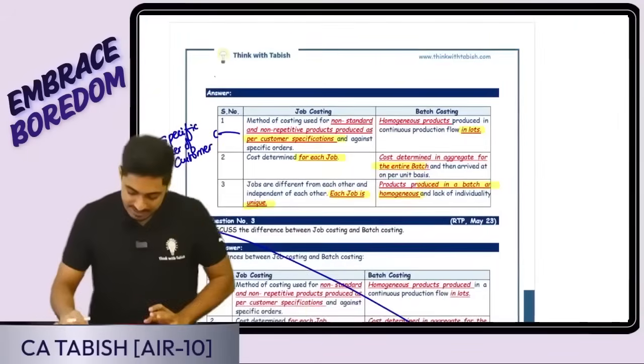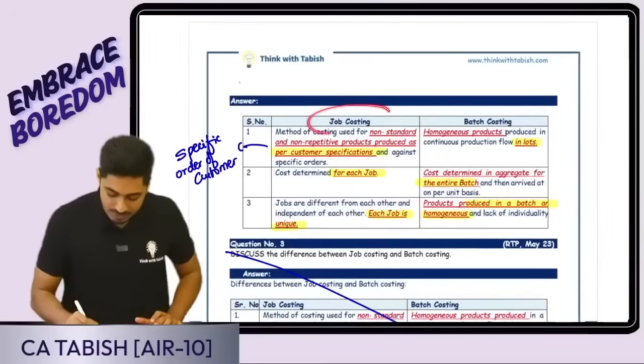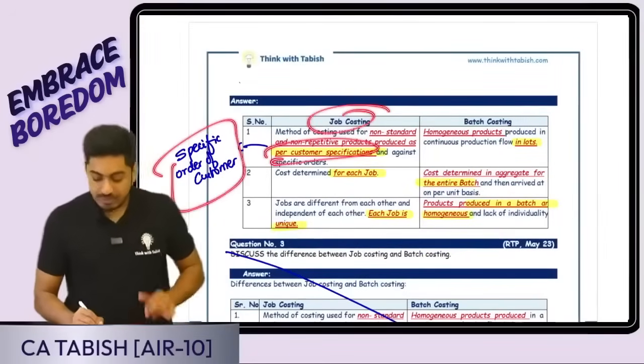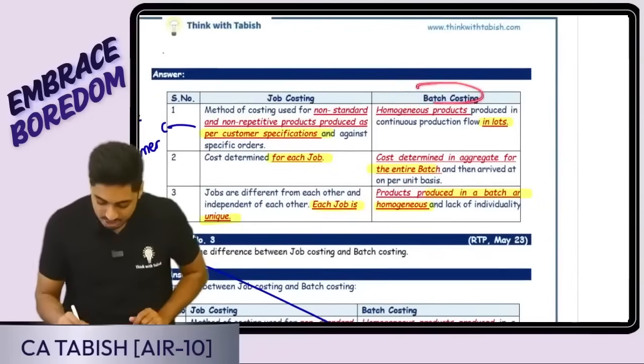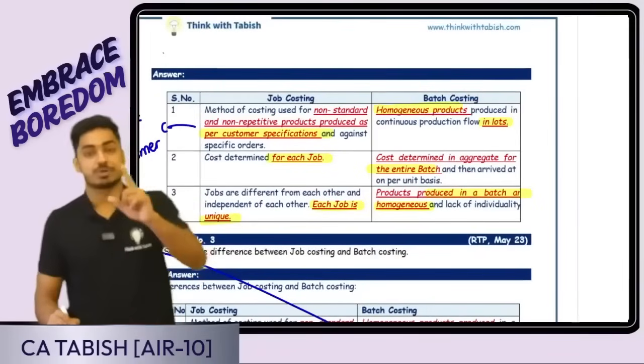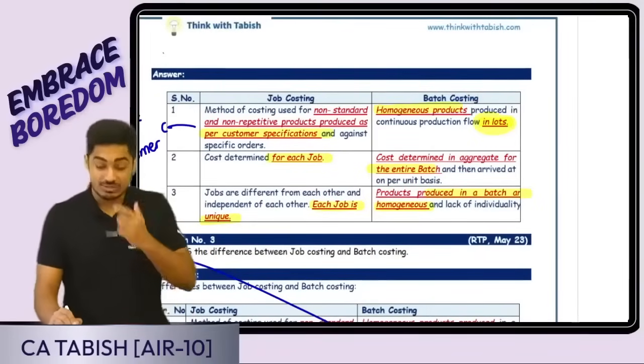Okay, so let us see. Here what is happening? Job costing, how am I producing? Based on the specific requirement of customer. But in case of batch costing, we are producing homogeneous products. How are they produced? In batches or in lots.